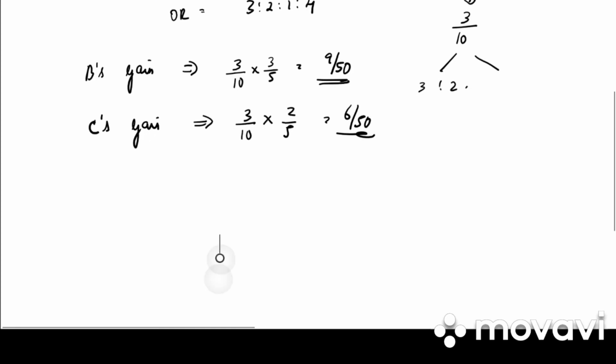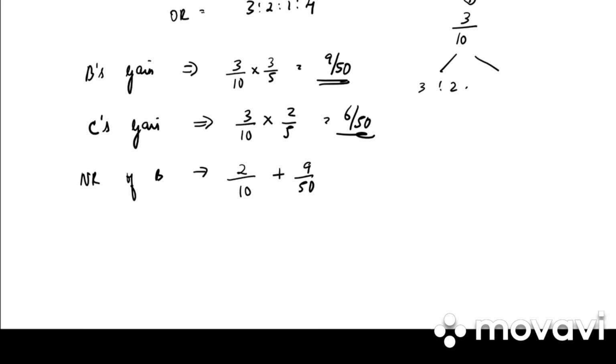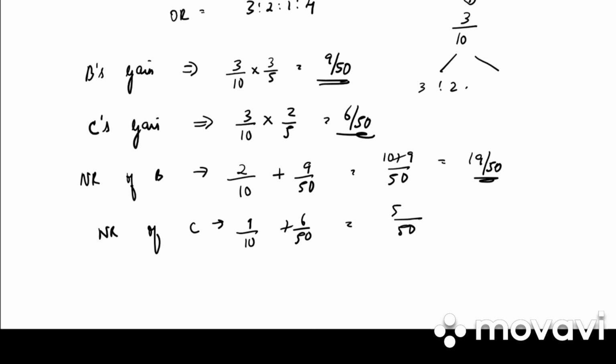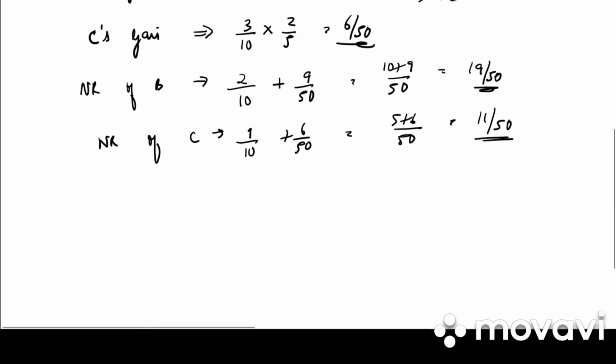So what will be the new ratio of B? What is the old ratio? It is 2/10 plus 9/50. LCM is 50. 10 plus 9, that is 19/50. New ratio of C is 1/10 plus 6/50. Again LCM is 50. 5 plus 6, 11/50.